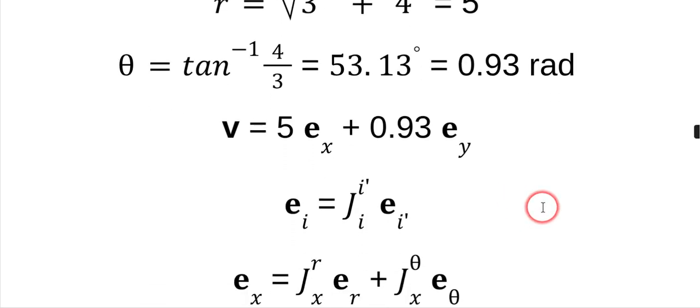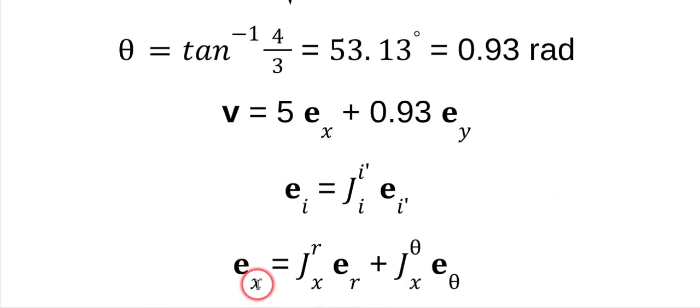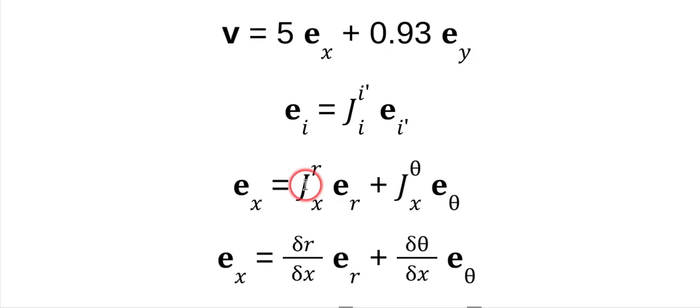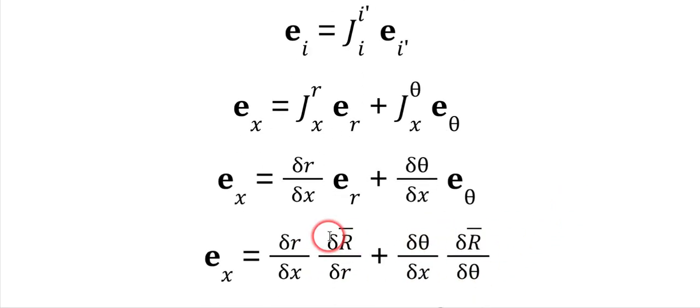Okay, now what does that mean for us? As an example, this would be e_x, and here's x. That's my free index, x. My summation index is i prime. So in the first case it's r, the second case is theta. Now, what does this mean? What is J^r_x? Well, that's the partial of r with respect to x. This is the partial of theta with respect to x. Now, what are these things? Well, they're the partial derivative of a position vector with respect to r. This is the partial derivative of a position vector with respect to theta. So this is basically the multivariable chain rule, right?